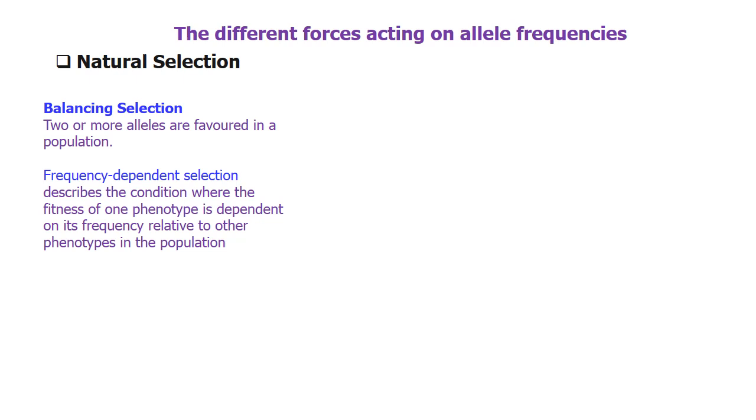Frequency dependent selection is a mechanism for balancing selection. Frequency dependent selection describes the condition where the fitness of one phenotype is dependent on its frequency relative to the other phenotypes in the population. Increase or decrease in the frequency leads to selection.